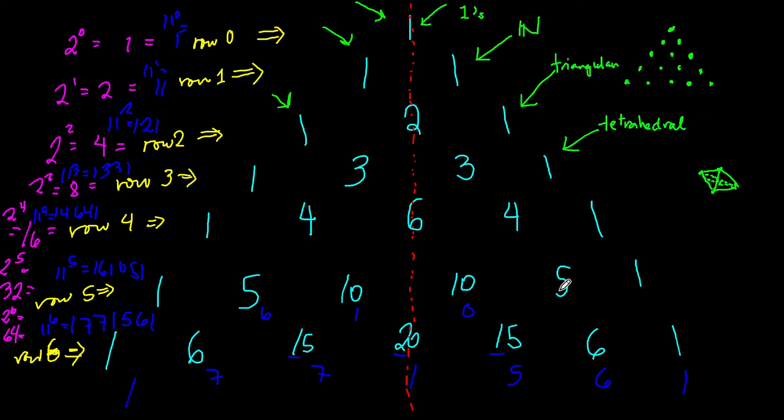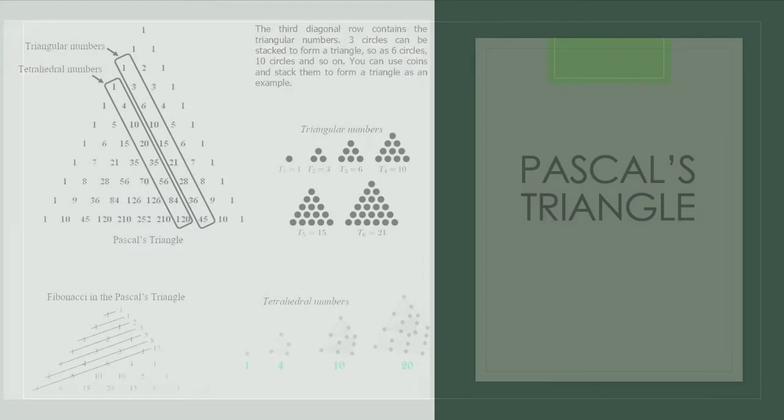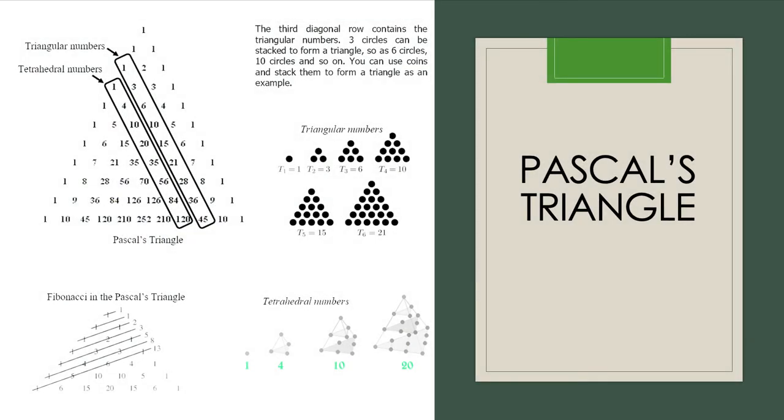Okay. Now, there's a lot more to be talked about in the Pascal's triangle. So if you want, you may take a screenshot of this. I cannot go back to this part again, so I'll give it time. 5, 4, 3, 2, 1. All right. Now this is what the tetrahedral numbers look like. You can see that there's a 1 here, and a 4, and a 10, and a 20. And that's the tetrahedral numbers. And of course, you can also see the Fibonacci sequence there in the Pascal's triangle.